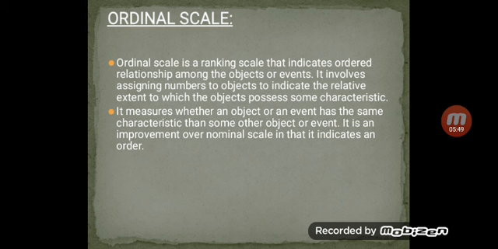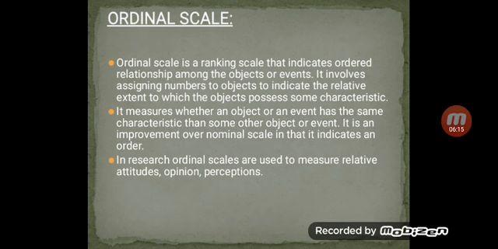I have already told you that it is an improved version of the nominal scale and it will be in order. Order in the sense that everything should be in order, like very unsatisfied, unsatisfied, satisfied, very satisfied. So it is an order. So it should go in order, and again it will be coded as 1, 2, 3 and 4, and again it will be helpful for the interpretation.